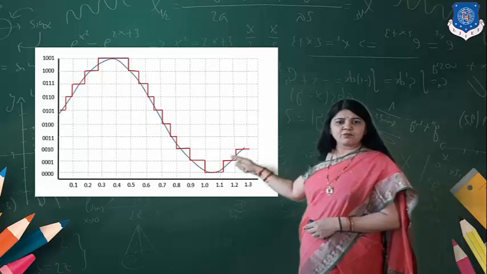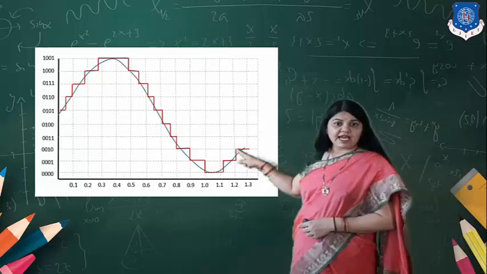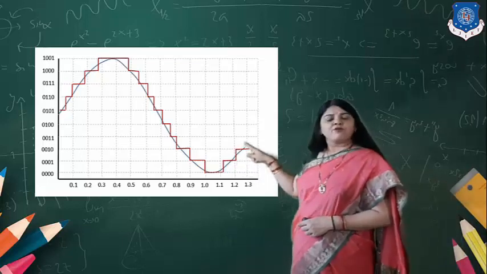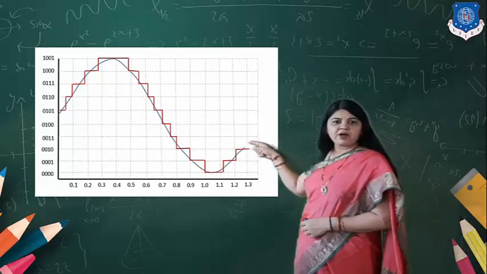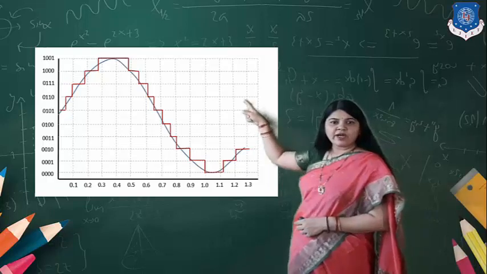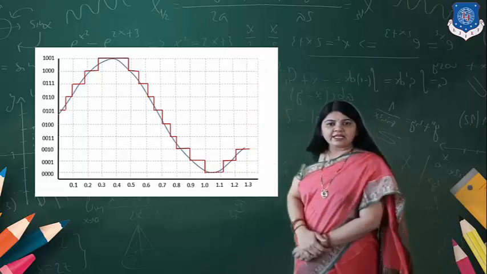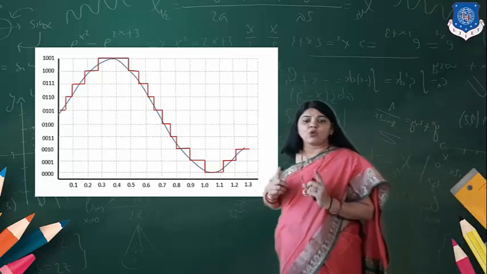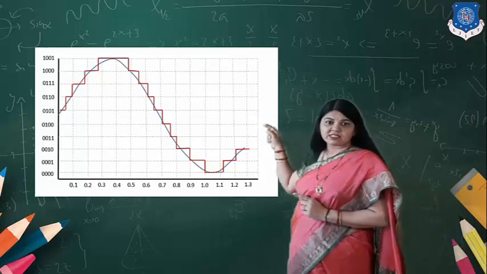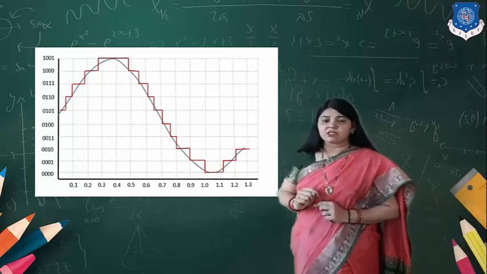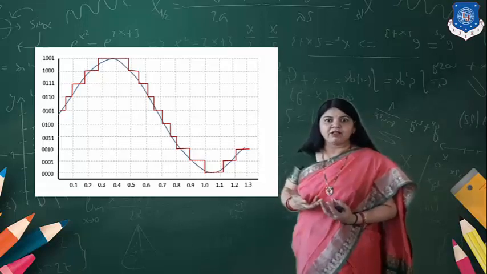Now in the sampled output, if I want to know the value of this sample, what should I do? First of all, I need to divide my whole signal into a number of levels. You can see that all the dotted lines are available here. What do these dotted lines represent? They represent the quantization levels. So we need to divide the signal into a number of levels, and that number of levels is according to the voltage level that we got.